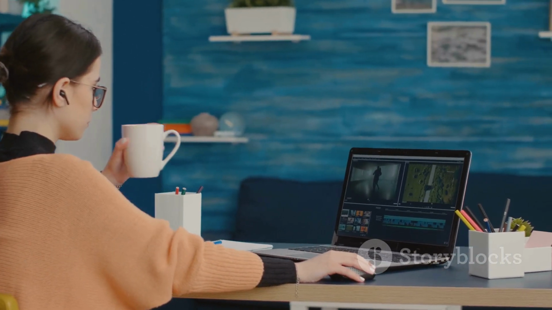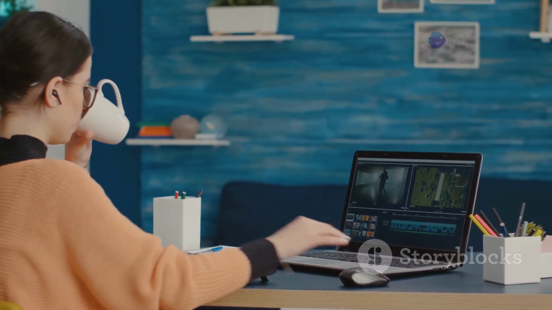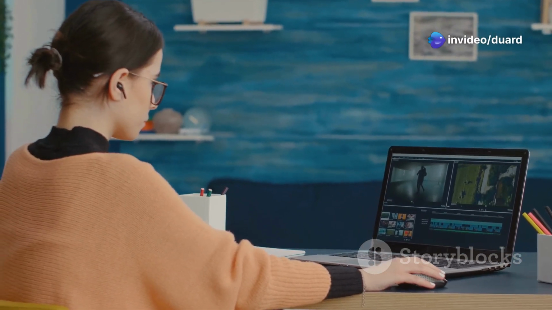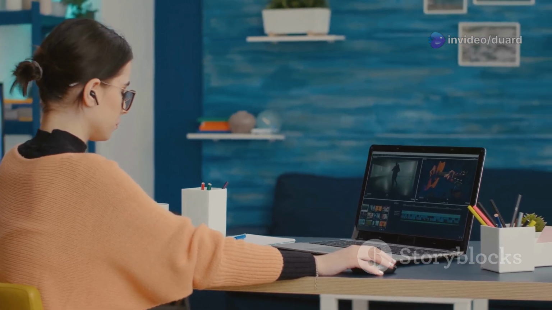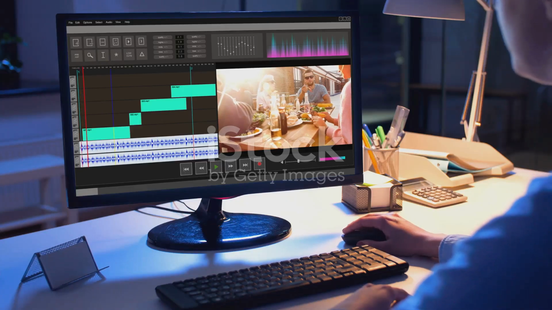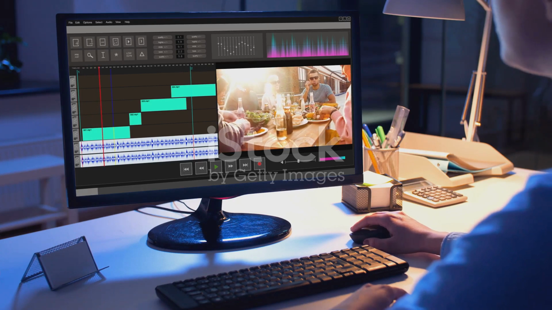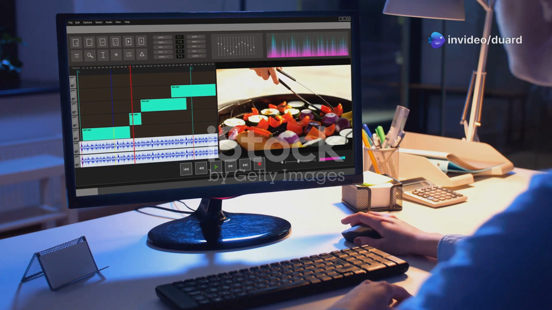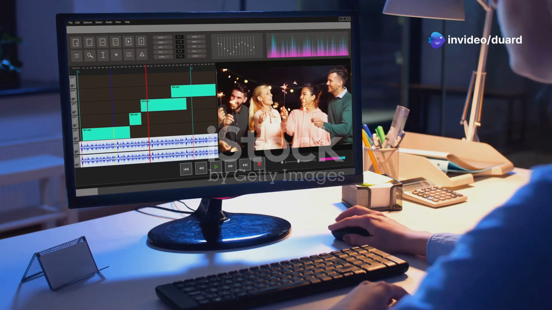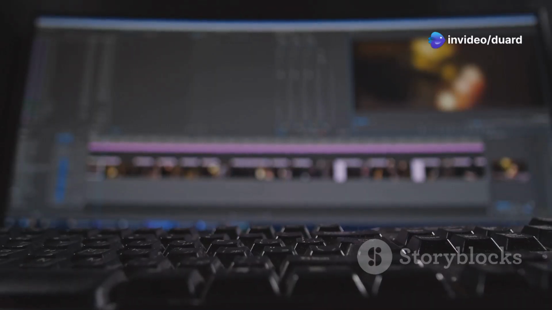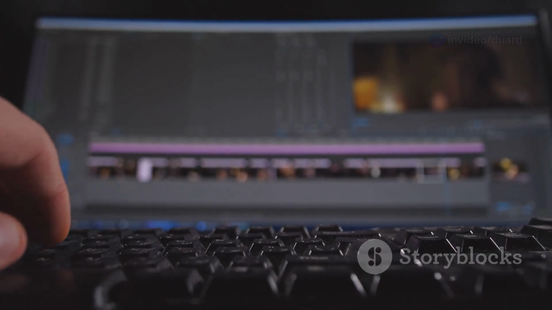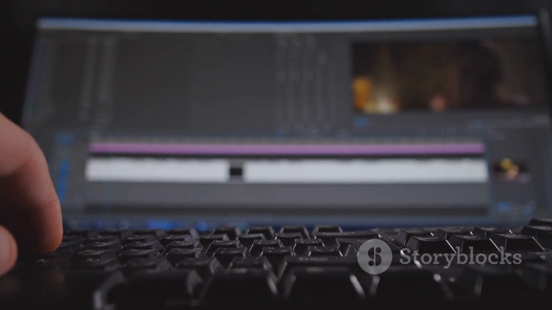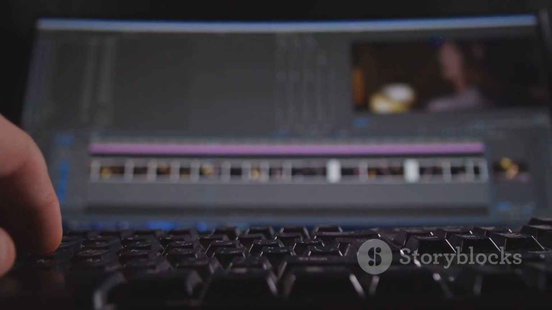Let's dive in and see Descript in action with a quick hands-on demo. Whether you're a seasoned editor or brand new to video creation, you'll see just how simple and intuitive this process can be. I've recorded a short welcome video and dropped it right into Descript. The import process is fast and seamless, so you can get started immediately without any complicated setup or waiting around. Instantly, Descript generates a full transcript that's perfectly synced to my video. It's almost like magic, no manual transcribing or tedious syncing required.